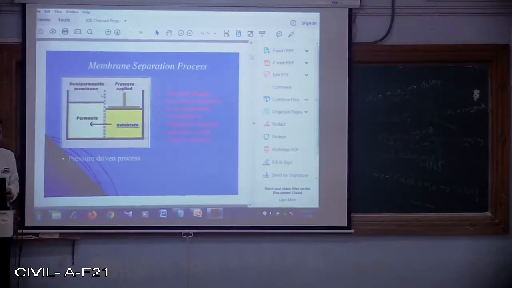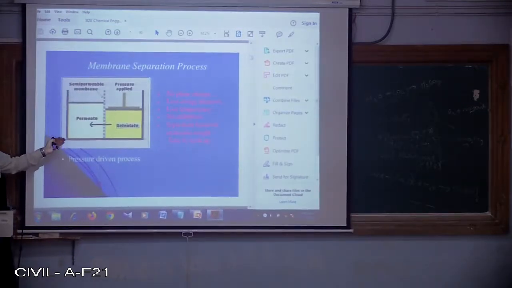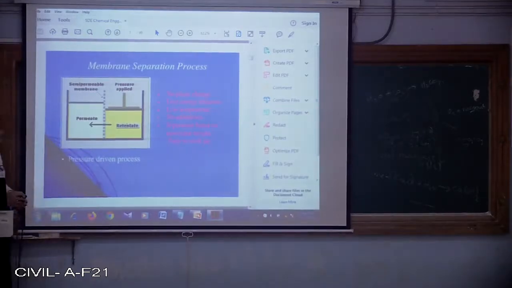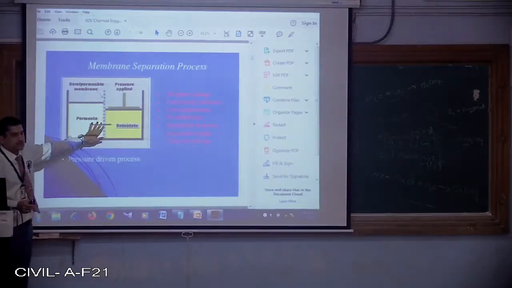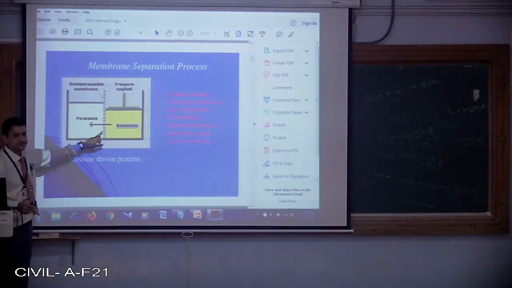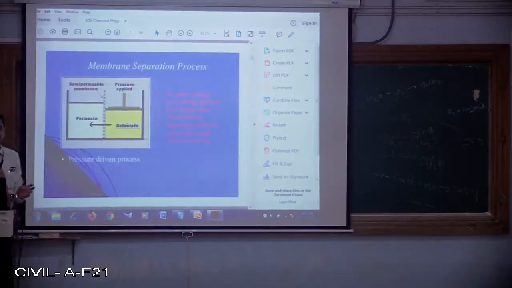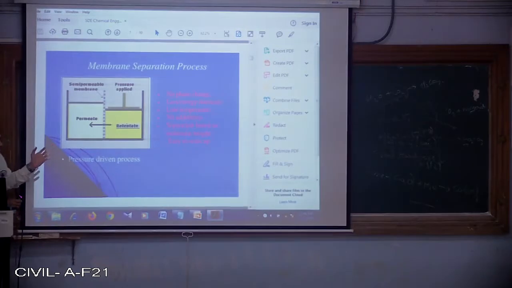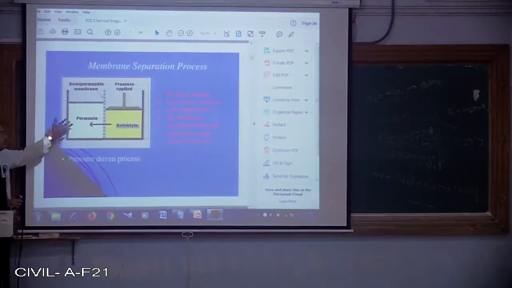What do you mean by reverse osmosis? We have placed the membrane, there is a concentrated liquid. When we apply the pressure, only the clean water will be allowed to flow through it, whereas the other concentrated liquid, or we call it a brine solution, will be on the other side. That means when I am going for purification of 1 liter water using RO, if it is hard water, only 500 ml will be the yield, and the remaining 500 ml has to be discarded. This is highly concentrated.